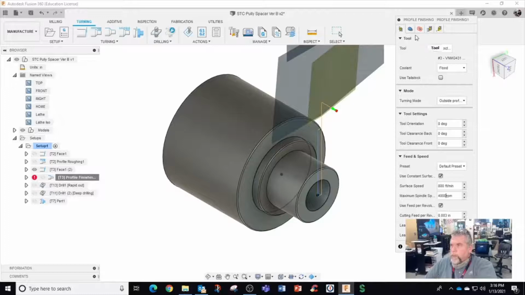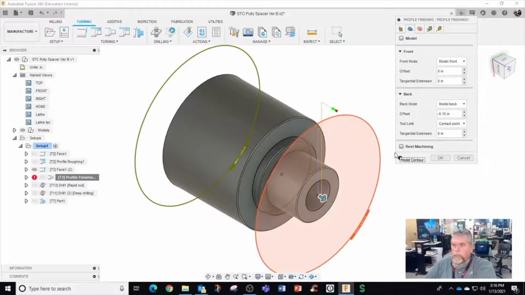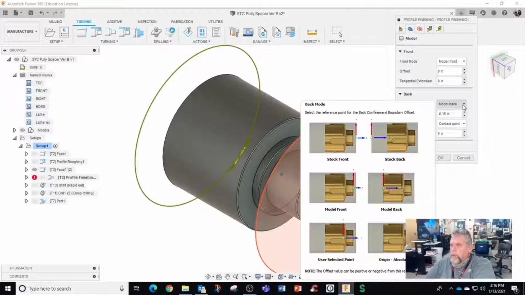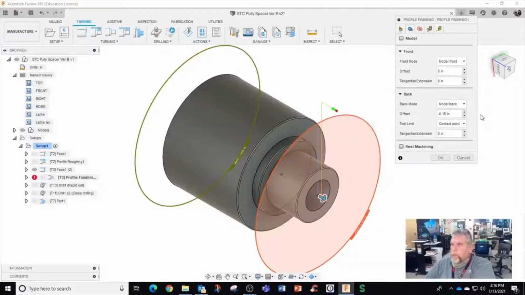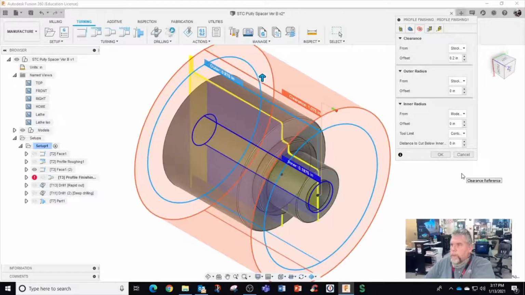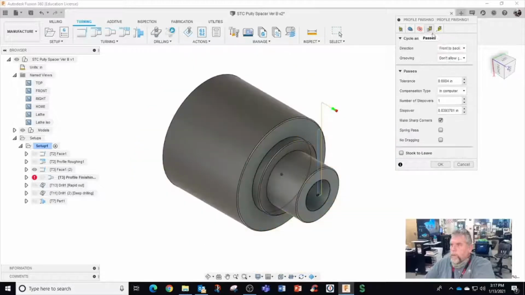Tool orientation. Alright, second tab will be model front. What's this say? Toolpath out of date. Yeah, model back, not so far back as the original one. Model front. Okay, maybe that's an issue I had on the other one. I should have used stock front. Contact point. Model back. Model front. Okay. Third tab. Everything's stock. Fourth tab.